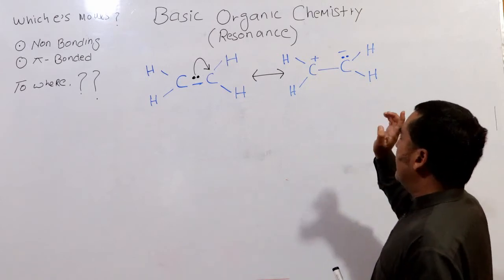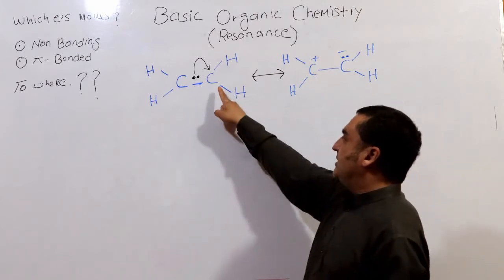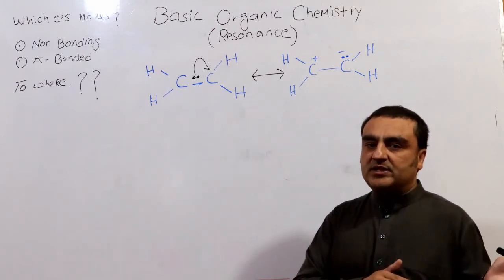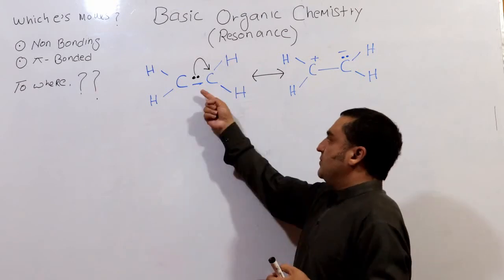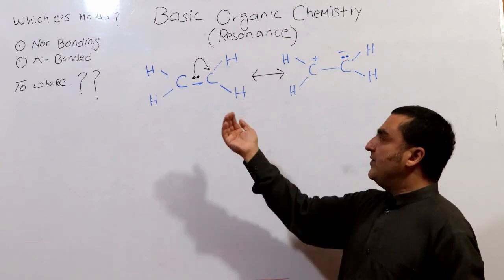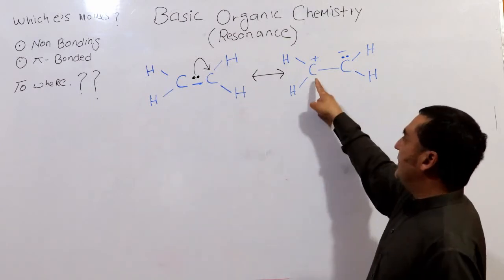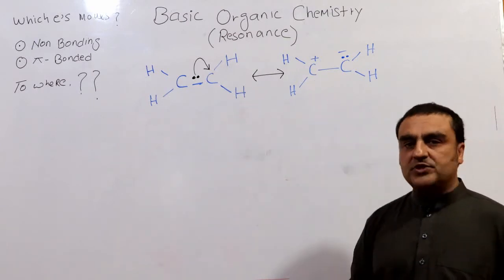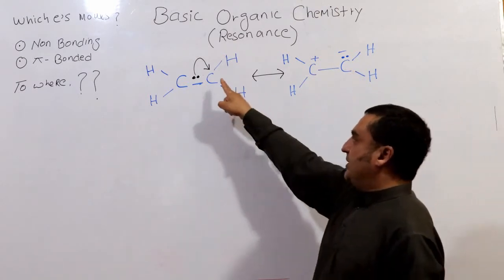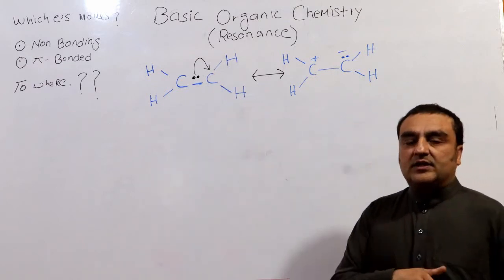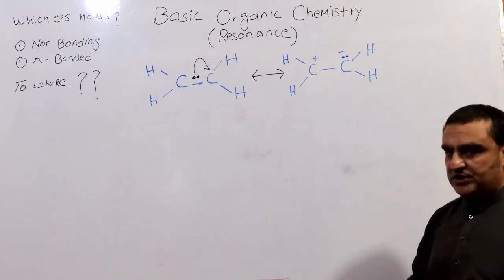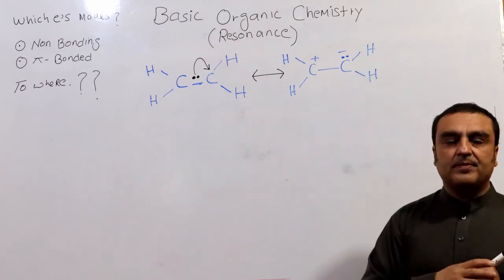Initially this carbon is neutral and this carbon is neutral, meaning they have zero charge. Now what happens when the bonding electrons move away from one carbon? It acquires a positive charge, which indicates a deficiency of electrons. And the carbon to which the pair of electrons moves acquires a negative charge, which is an indication of surplus electrons.